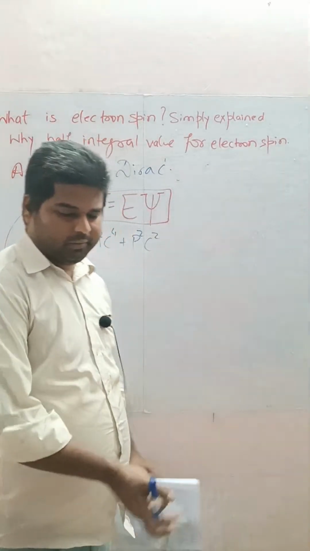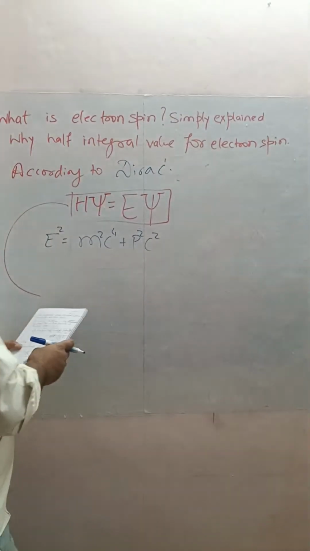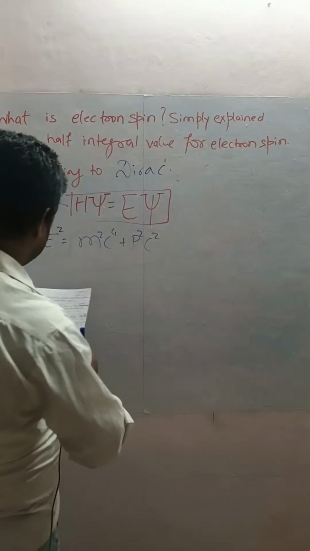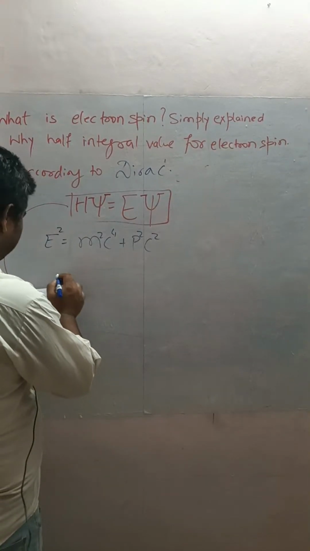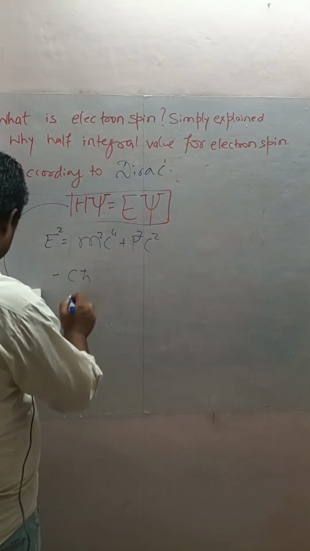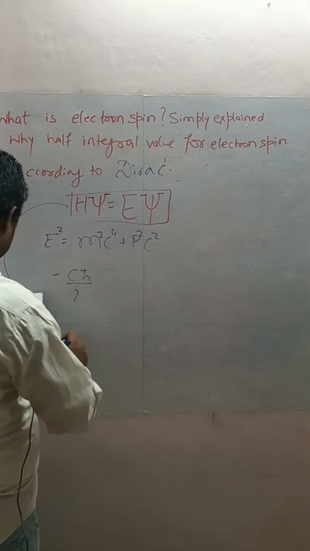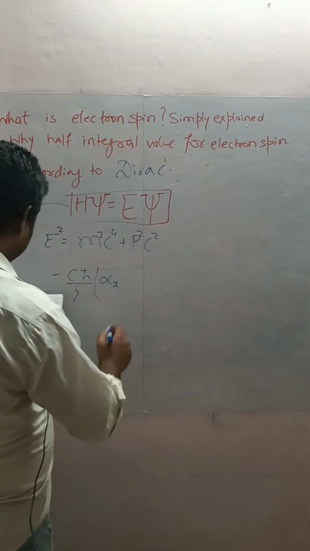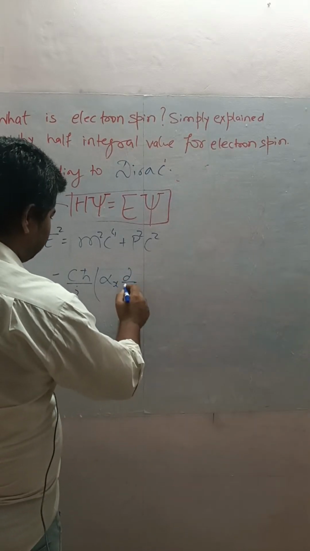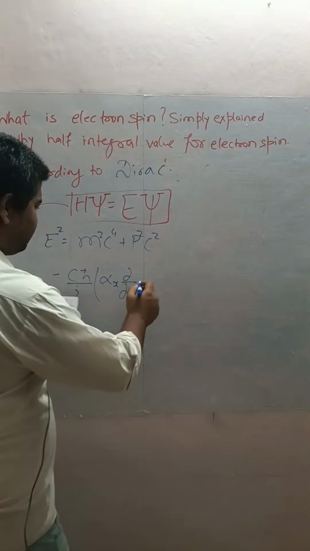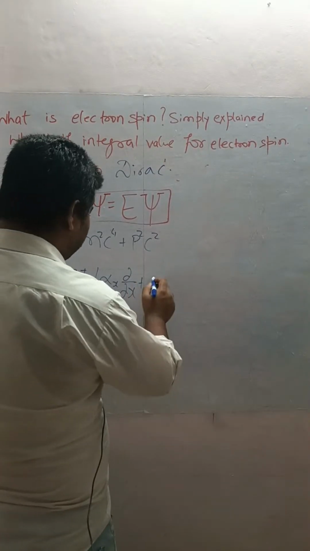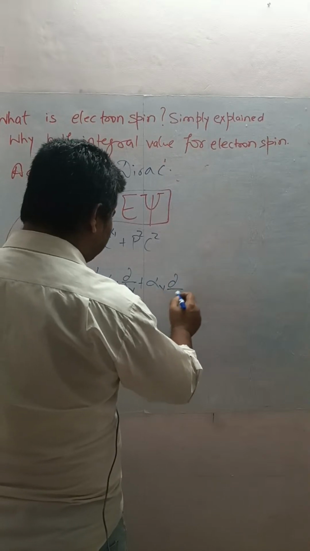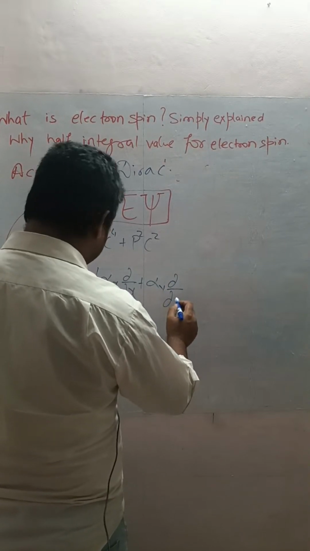I'm telling you, after putting this value and solving for this, we get an equation like this. This is not a neat chapter. Someone is asking, is it a neat chapter? No, it's not a neat chapter. It's electron spin in a detailed way, the Dirac analysis, the Dirac equation, why the electron has half integral spin.